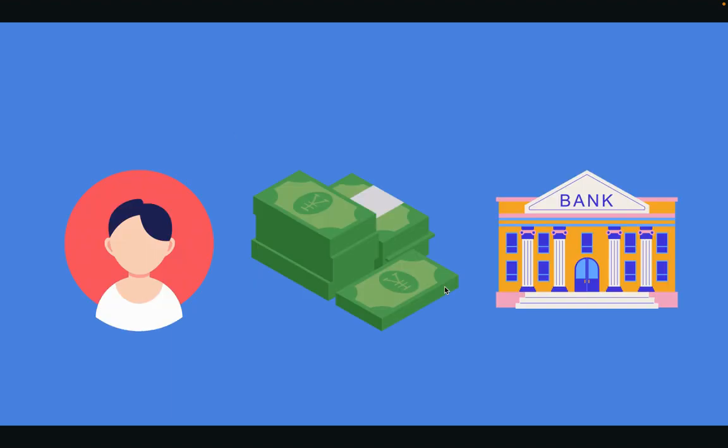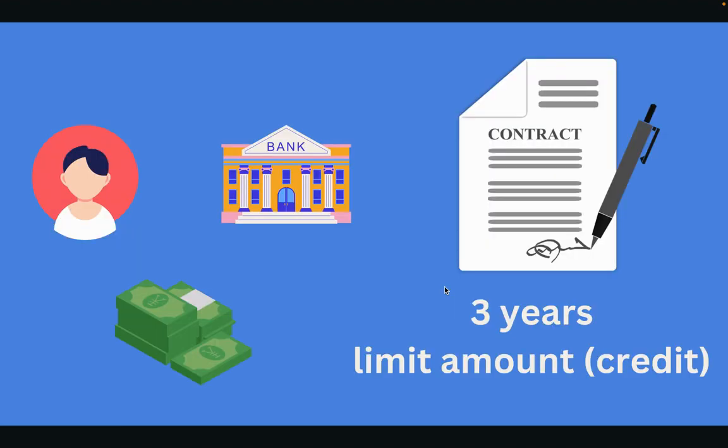To give you more understanding of it, I'll provide an example from a real-world situation. If you want to borrow some money, you need to go to the bank, right? And the bank then makes you sign a contract. This contract will say how long you have to pay the money back, so let's say 3 years. In these 3 years, you need to return all the money that you borrowed.